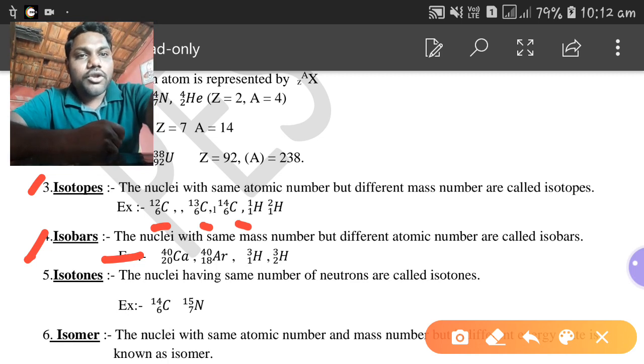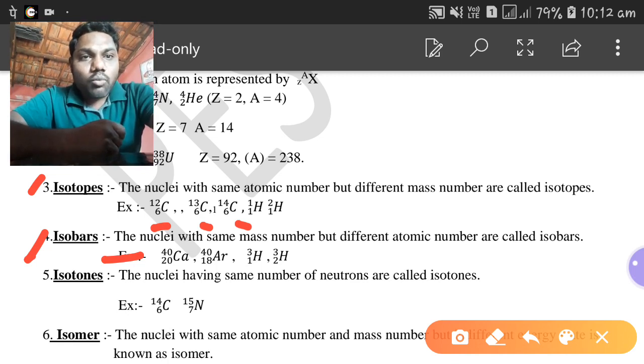So now coming to the next point, that is hydrogen 1-3, and one more thing here, sorry, it is helium 2-3. It is not He 2-3.